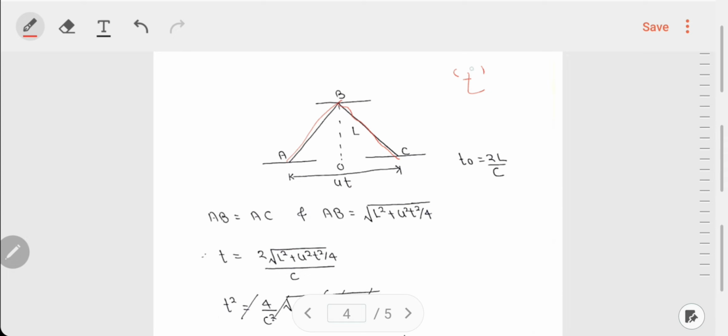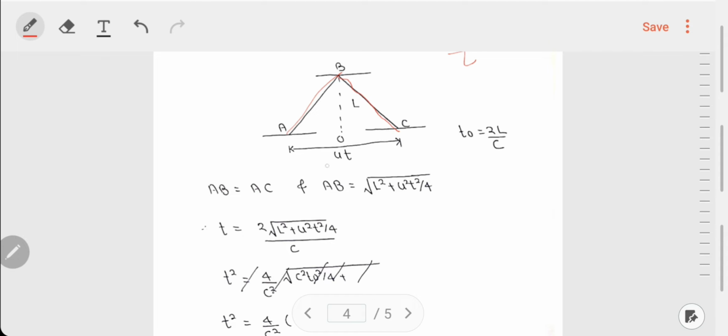Let's use T prime because we have used T prime over there. Or let us say T only. Let us say T. We'll further use T prime. Let us substitute T prime. So in this time T, your train, as it is moving with velocity u, has travelled a distance ut. Therefore the distance AC is ut.